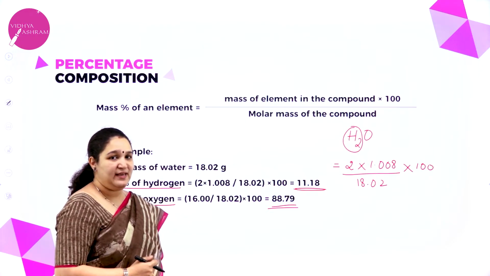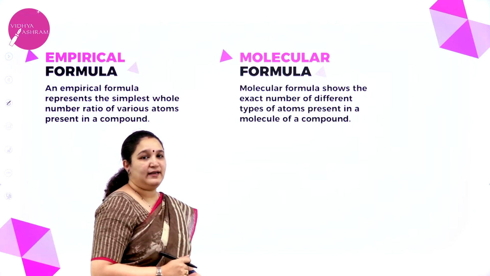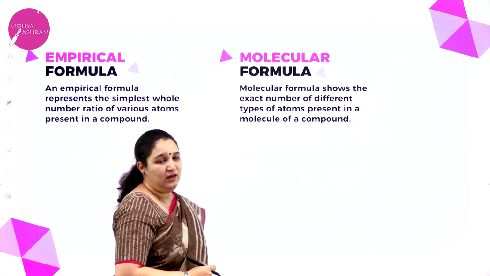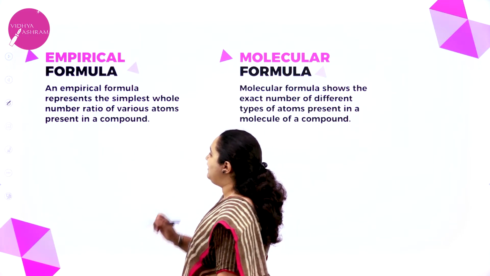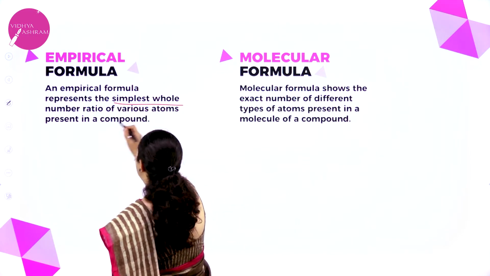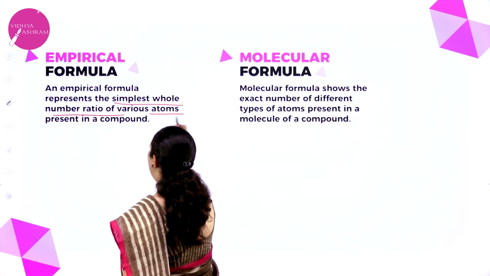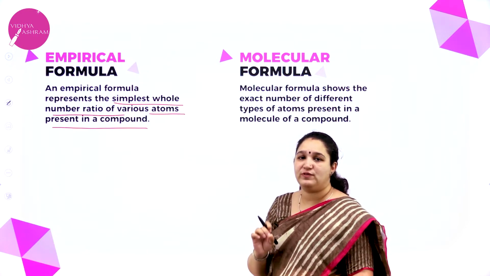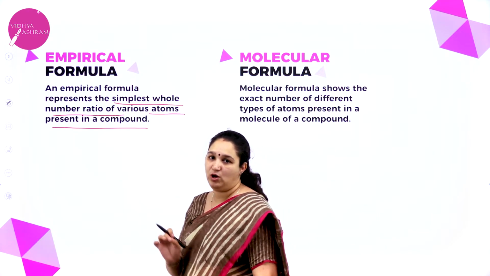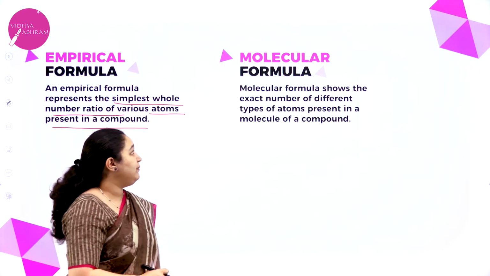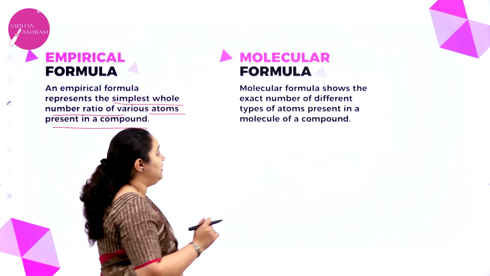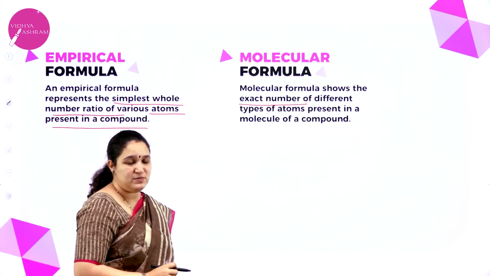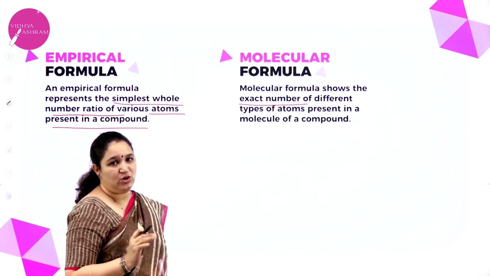Okay. Next, empirical formula and molecular formula. What do you mean by empirical formula? Empirical formula represents the simplest whole number ratio of various atoms present in a compound. It gives us the ratio of the atoms present in a compound or a molecule. Okay. What do you mean by molecular formula? Molecular formula shows the exact number of different types of atoms present in a particular compound.